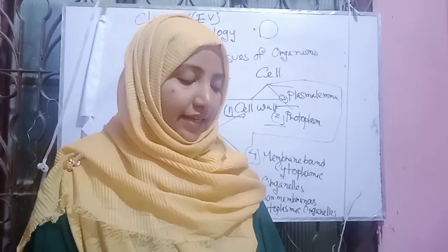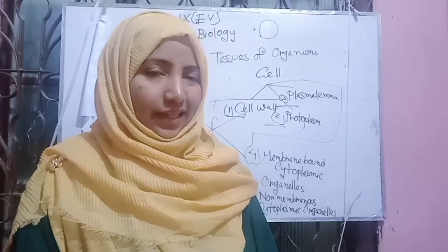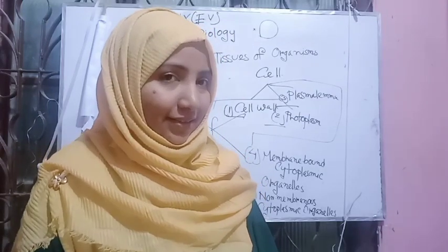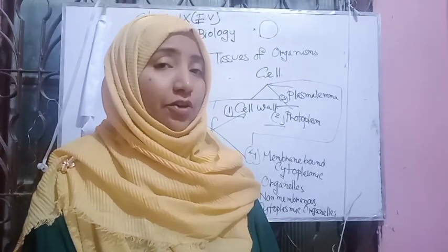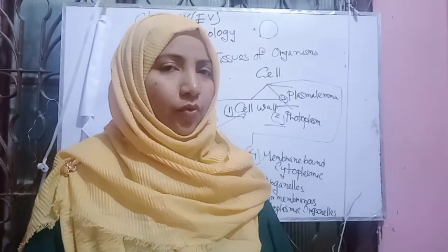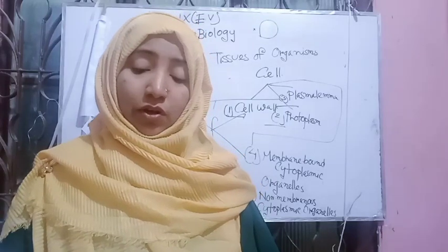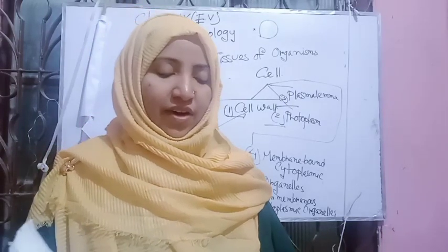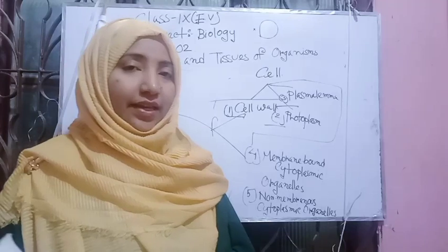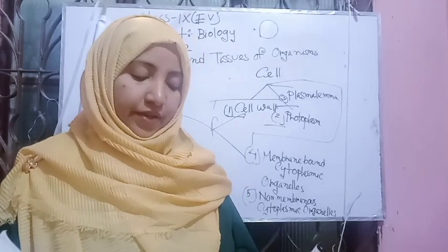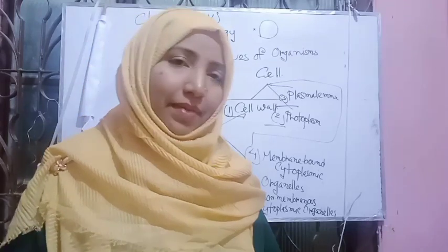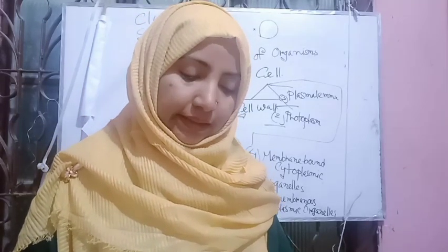Sixth is the lysosome. So these six cell organelles are the membrane-bound cytoplasmic organelles. The non-membranous cytoplasmic organelles are first the cytoskeleton, second the ribosome and third the centrosome.